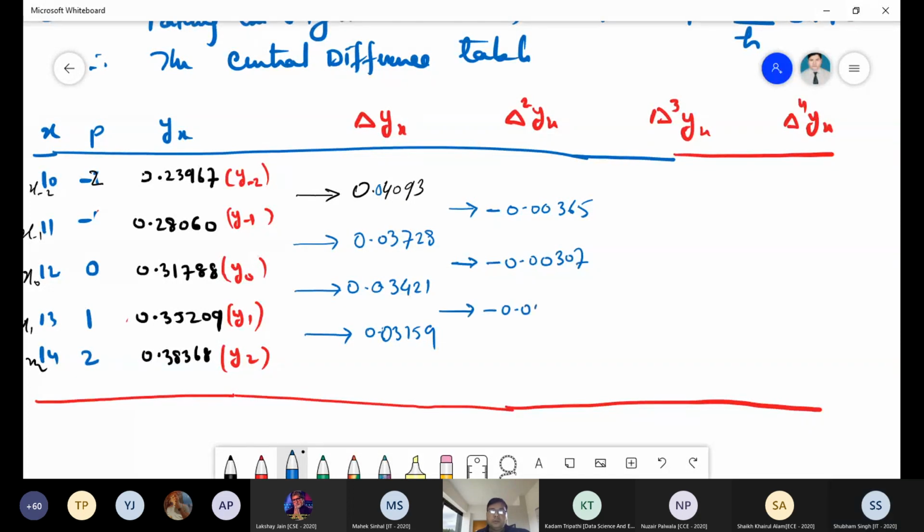Minus 0.00262. You check it. 262. Are you sure? You may check it, right? Okay, 262, I'm taking it here. Now, third order, what is it?